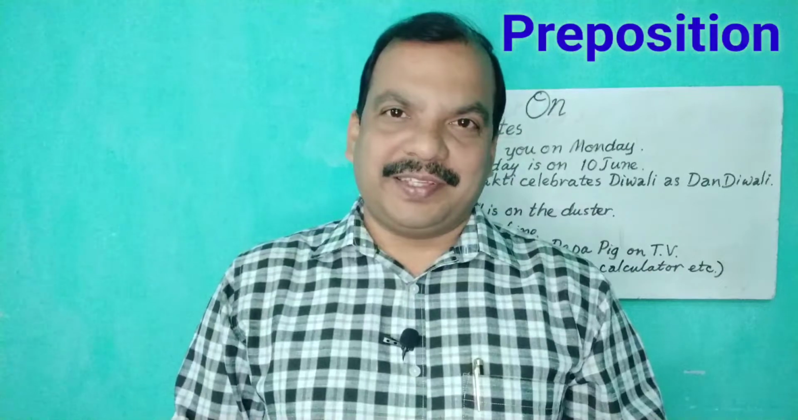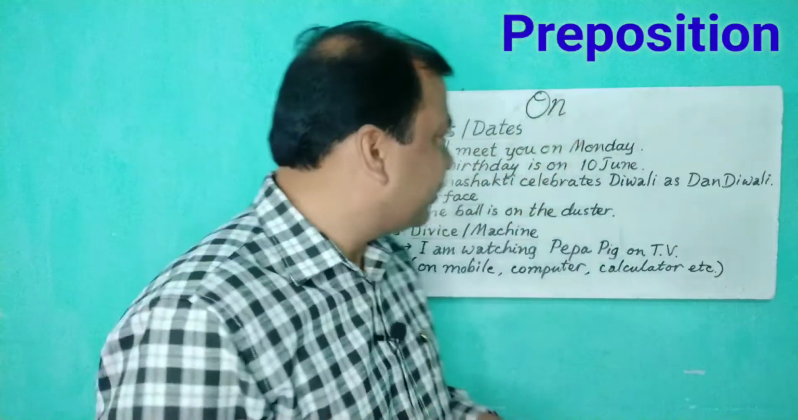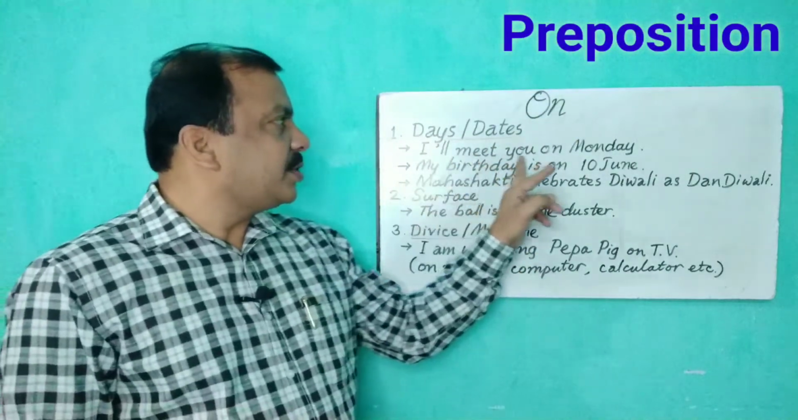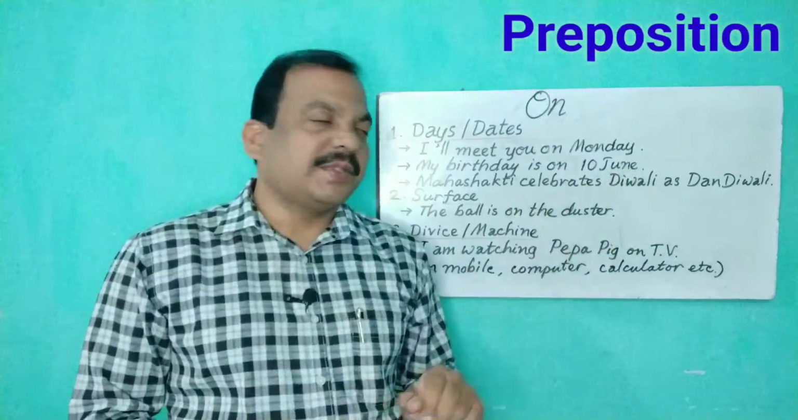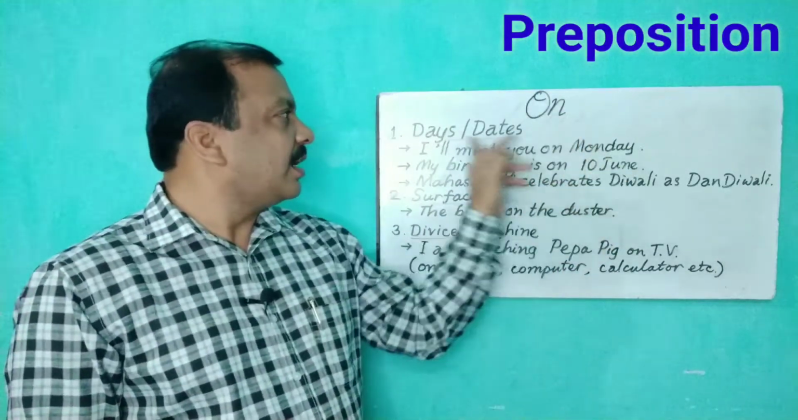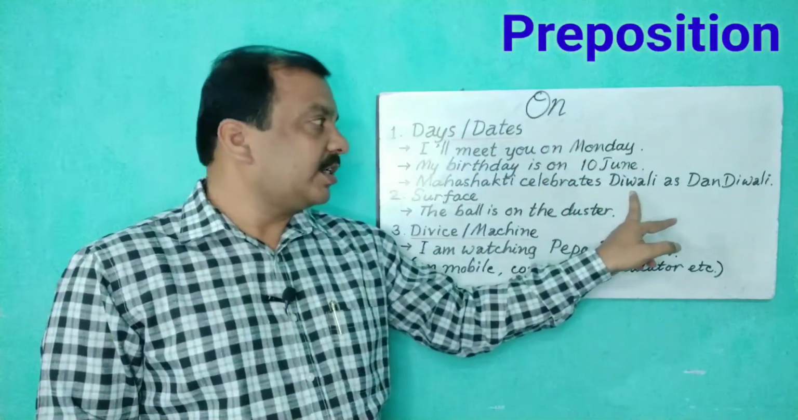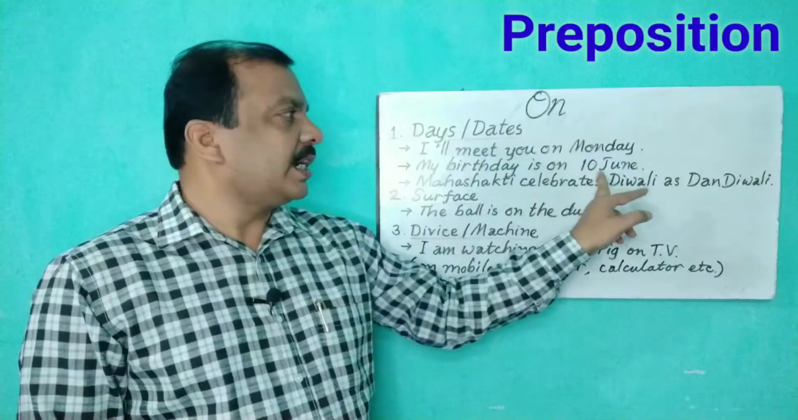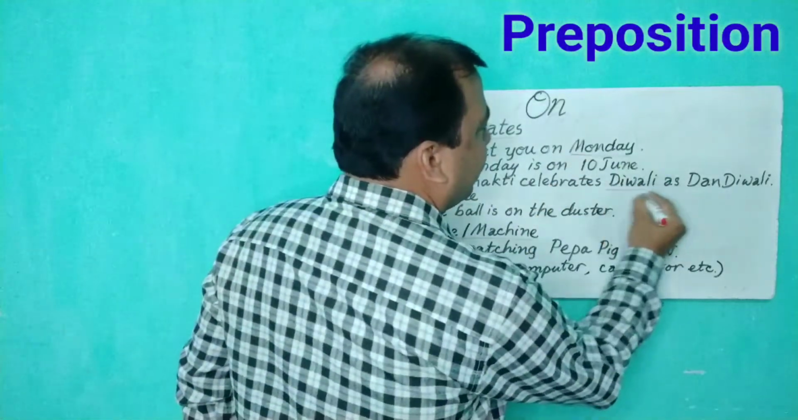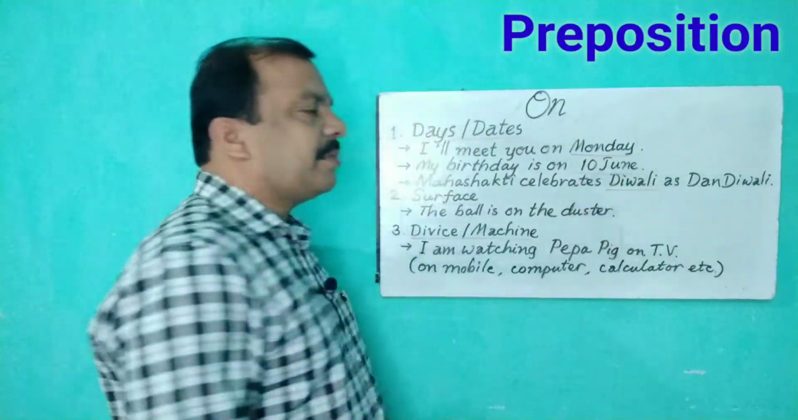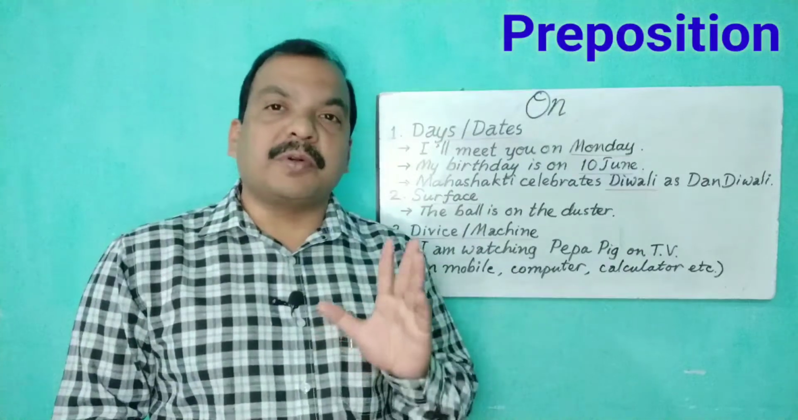So let's start with the use of preposition on. Please see these examples first. I'll meet you on Monday. My birthday is on 10 June. You see these examples. This is the day, okay, Monday, or this is an important day occasion, Diwali, and then you see 10 June. So when you use any day or occasion, or it may be the date, remember always we have to use on before this.